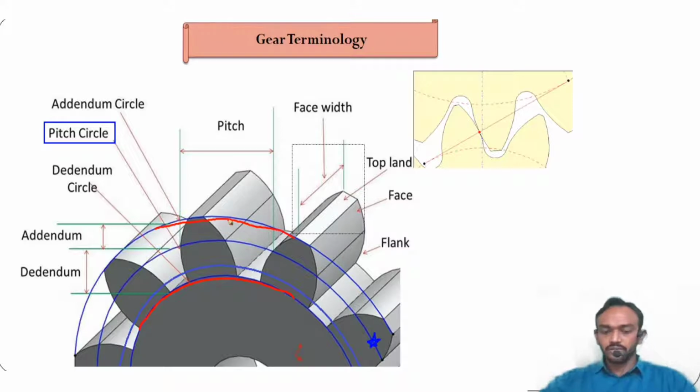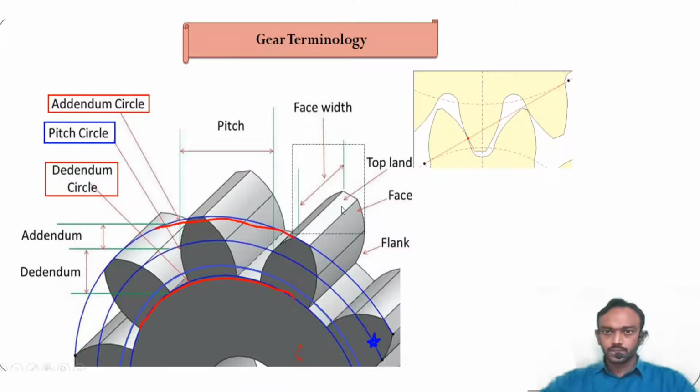So these are the two definitions, addendum circle and dedendum circle. Midway, not exactly at the center, as per design, the pitch circle will be at the mid part of the gear.